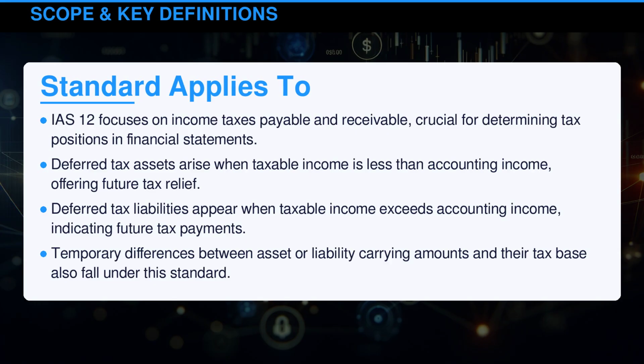IAS 12 focuses on income taxes payable and receivable, crucial for determining tax positions in financial statements. Deferred tax assets arise when taxable income is less than accounting income, offering future tax relief. Deferred tax liabilities appear when taxable income exceeds accounting income, indicating future tax payments. Temporary differences between asset or liability carrying amounts and their tax base also fall under this standard.